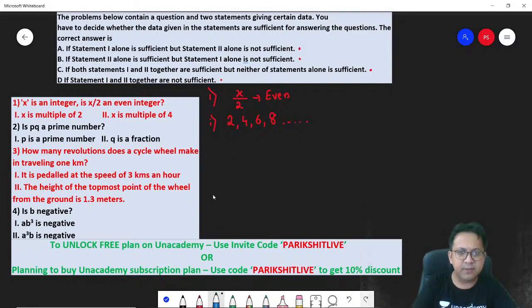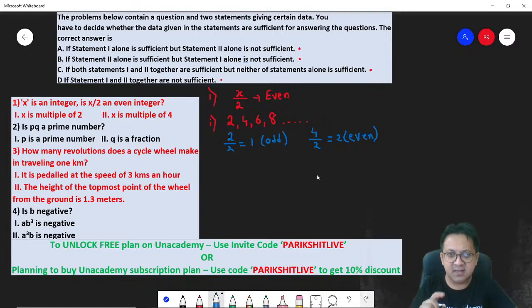So if x is 2, 2 by 2 is 1, which is odd. Similarly, if x is 4, 4 by 2 is 2 and this is even. So what you realize at this time is there are two possible answers. Your answer can be odd as well as even. So can I say statement 1 alone is not sufficient? Statement 1 alone is not sufficient. It gives you two possible answers.